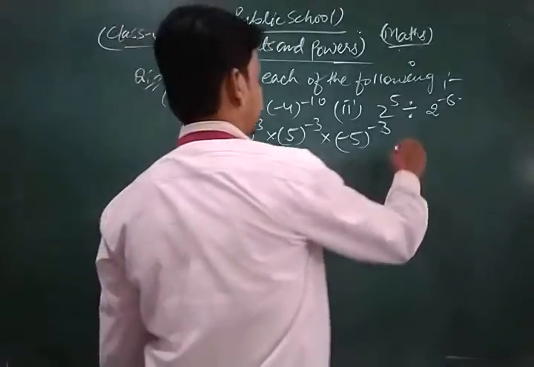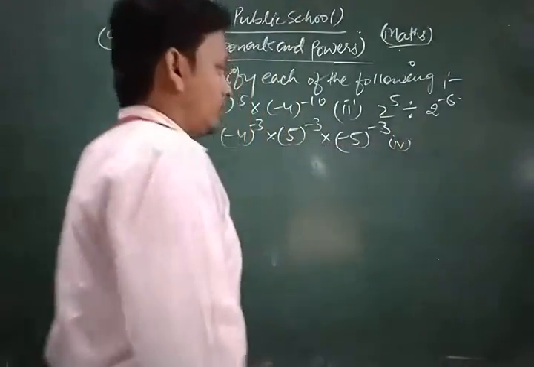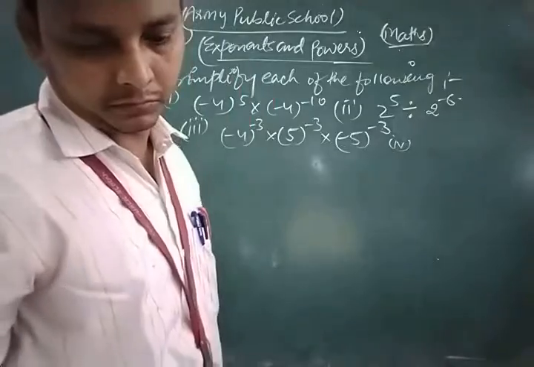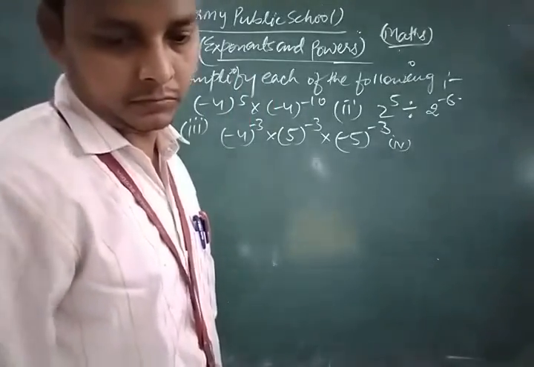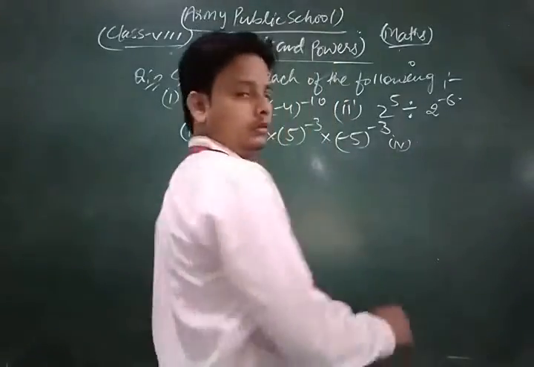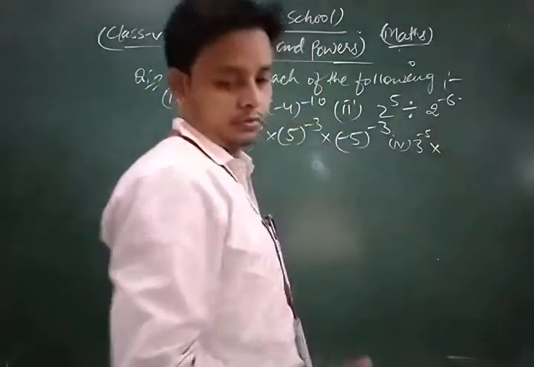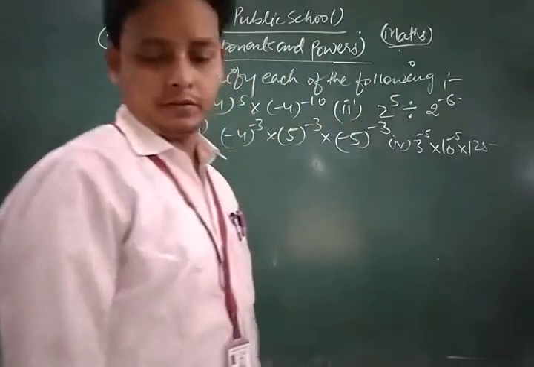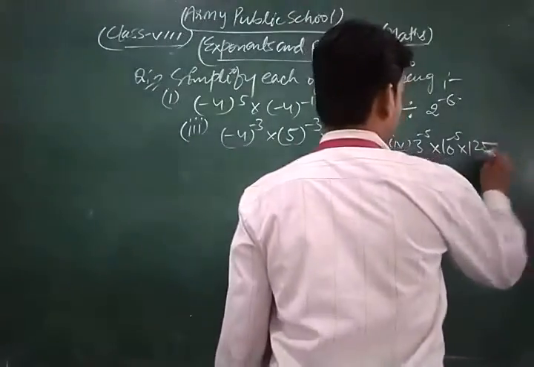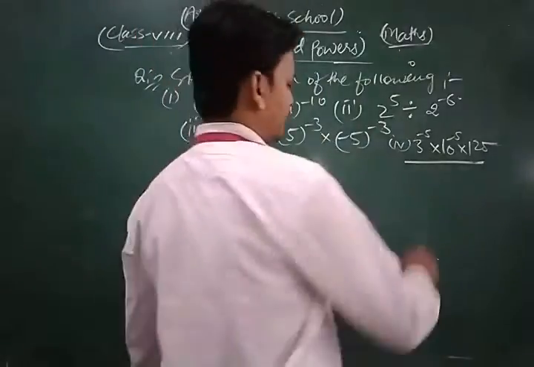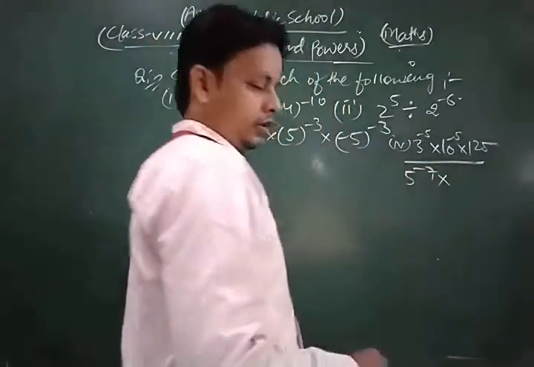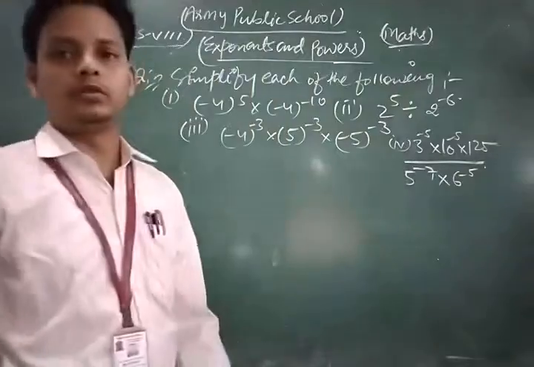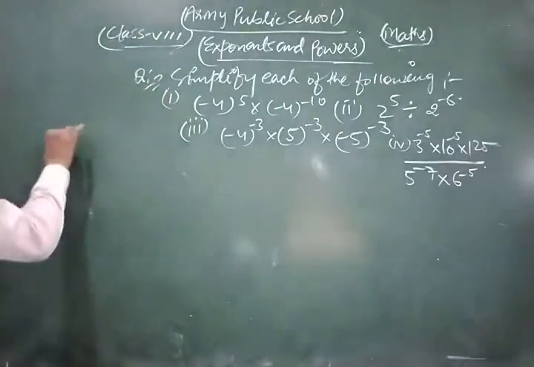Now, next one. Next one: 3 power minus 5 into 10 power minus 5 into 125 upon 5 to the power minus 7 into 6 to the power minus 5. These are very important. Now let's see the solutions one by one.